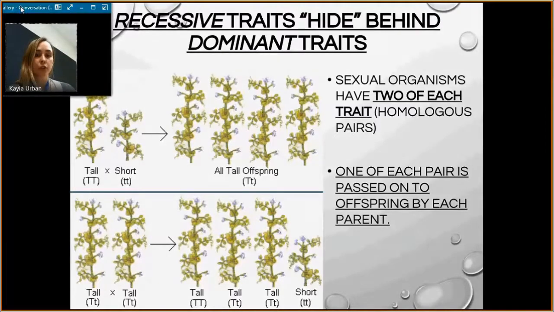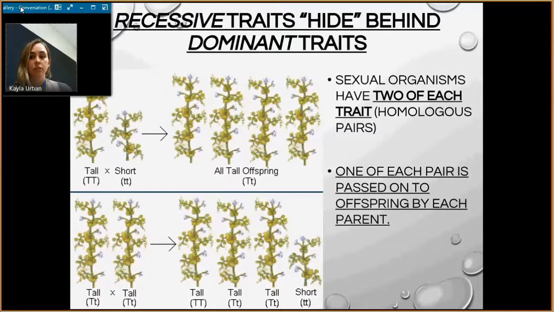In sexual organisms, each has two of each trait. They're called homologous pairs. We used the word homologous pairs when we were talking about chromosomes, especially during the meiosis unit. One of each pair is passed on to offspring by each parent.